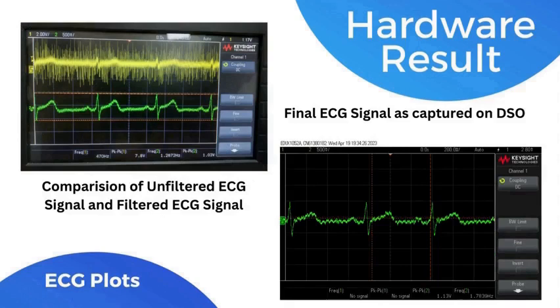And again, this is the actual ECG signal that we tested in the lab. The yellow one is the unfiltered signal while the green one is the filtered signal. As we can see, there is a clear-cut ECG signal with the QRS waveform. So this was our final ECG signal as captured on the DSO.